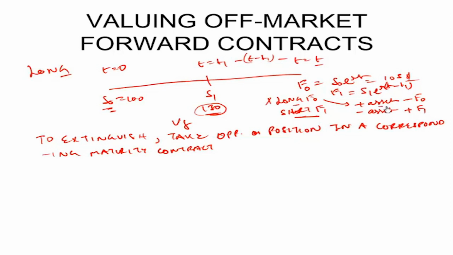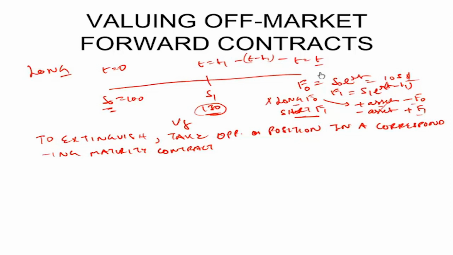So whatever can be the price of the asset now, it doesn't matter, because he will receive it and give it forward. For receiving, he has to pay F0, and for giving it forward, he has to receive a price of F1, because both have been already locked in. So as soon as he shorts F1, he doesn't have any leverage on the spot price movement.